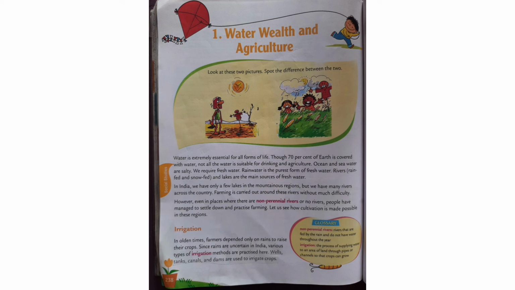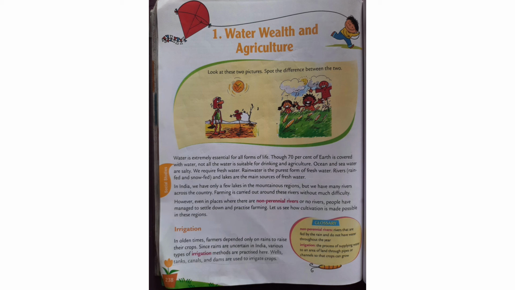Water is extremely essential for all forms of life. Yes, water is very important for all living beings. No living beings can survive without water. Though 70% of the earth is covered with water, not all the water is suitable for drinking and agriculture. Ocean and sea water are salty. We require fresh water. Rainwater is the purest form of fresh water. Rivers, rain-fed and snow-fed, and lakes are the main sources of fresh water.